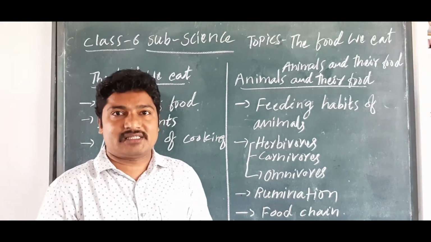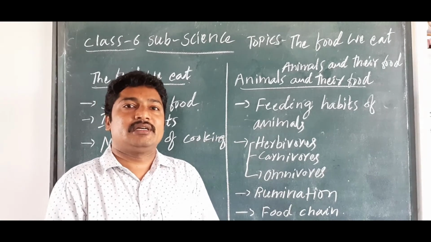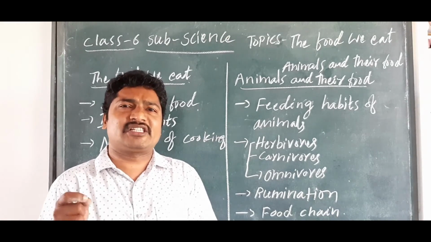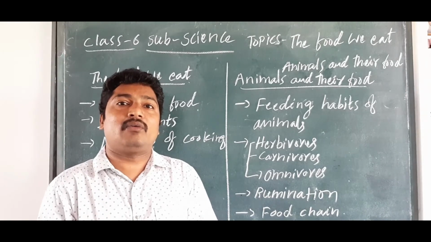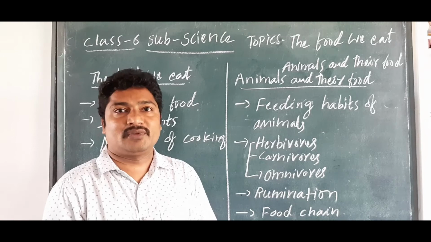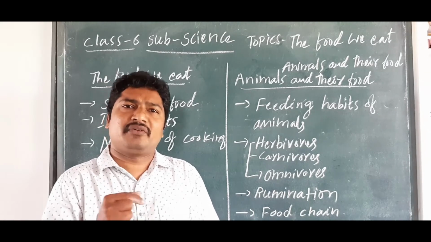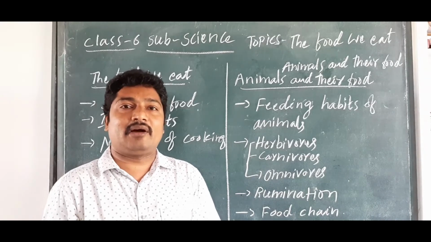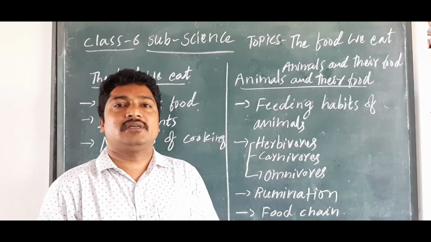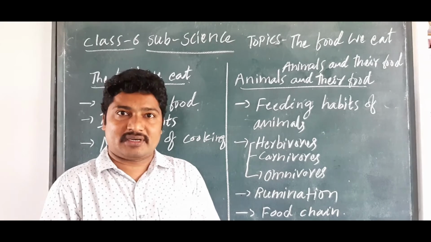Before I start the lessons, I would like to give a few small instructions about the test. We are going to have 25 marks. Usually we had 15 or 20 marks, but now we are going to have 25 marks, objective types only.